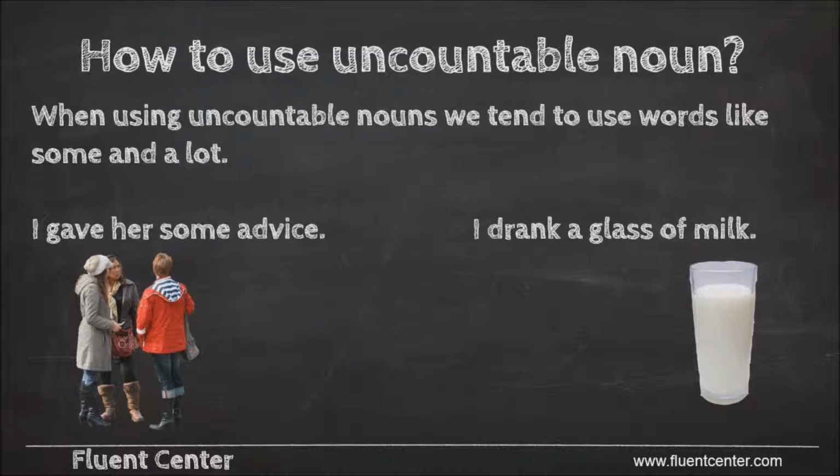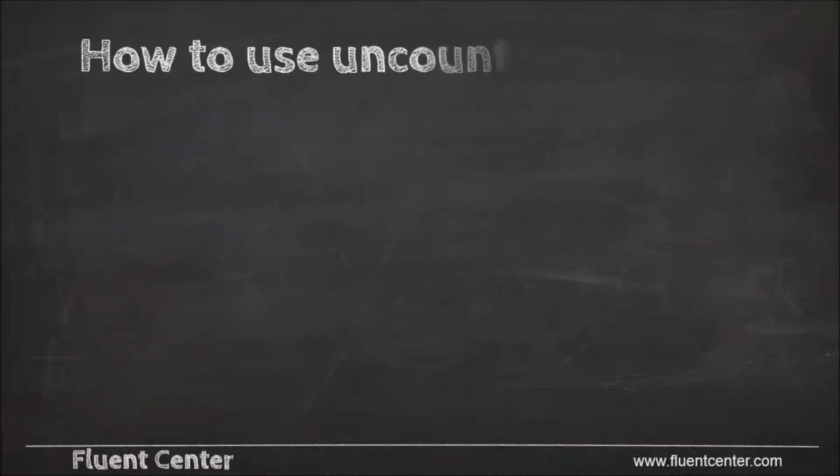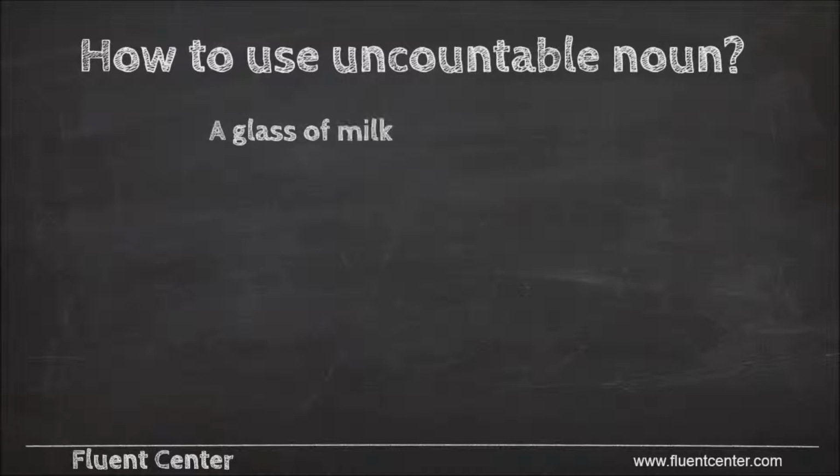Drinks tend to be uncountable nouns. I would use I drank some milk. I could also say I drank a glass of milk. Using the noun glass, I can turn an uncountable noun into a countable noun. He has drunk a lot of milk. He has drunk 3 glasses of milk.